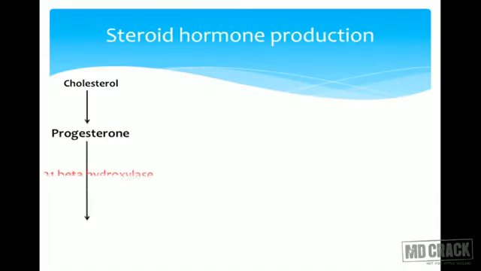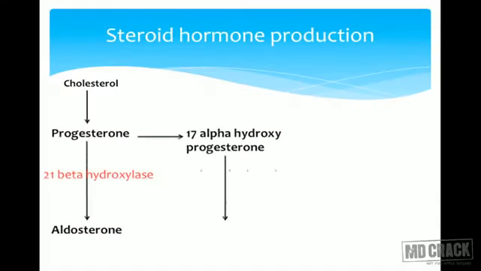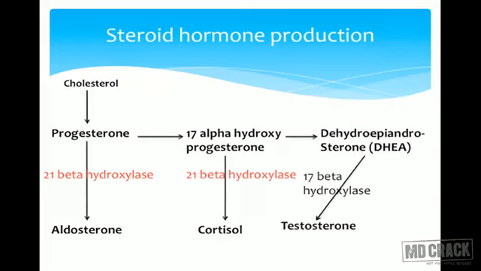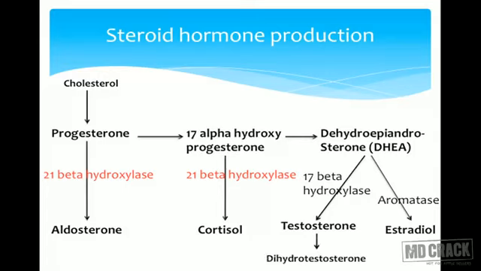Again, I am taking you to the steroid hormone production slide, because the next topic which we are going to see is the deficiency of 17-beta hydroxylase and deficiency of 5-alpha reductase. Just concentrate over here. 17-beta hydroxylase is required for the conversion of dehydroepiandrosterone to testosterone, and then dihydrotestosterone, that is the active form of testosterone. This conversion takes place by 5-alpha reductase.